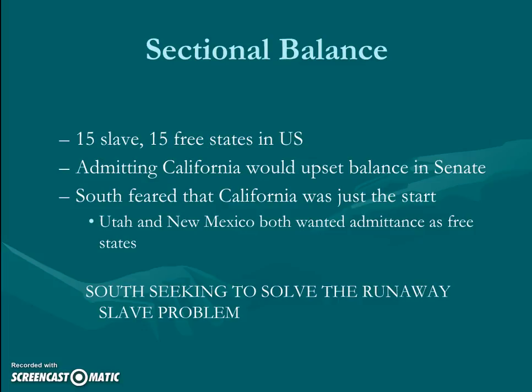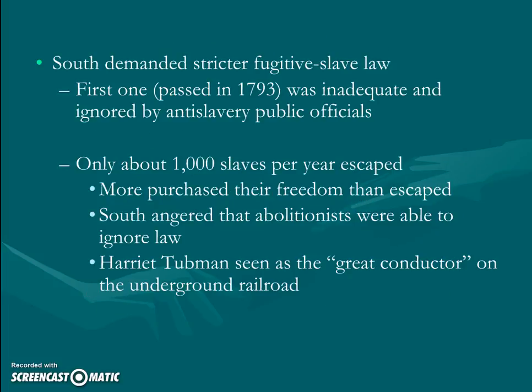And the compromise, I guess, is presented in itself because the South is seeking to solve the problem of the runaway slaves. So we're going to talk about slavery here soon. That might be my lecture for tomorrow that I'll leave for you guys about slavery. And we'll get to that problem very soon. But there's a runaway slave problem, essentially, and the South is looking for a little bit of help with that. So the South is demanding basically a stricter fugitive slave law. Now there is one in effect, but essentially the North ignores it, so it's not really effective.